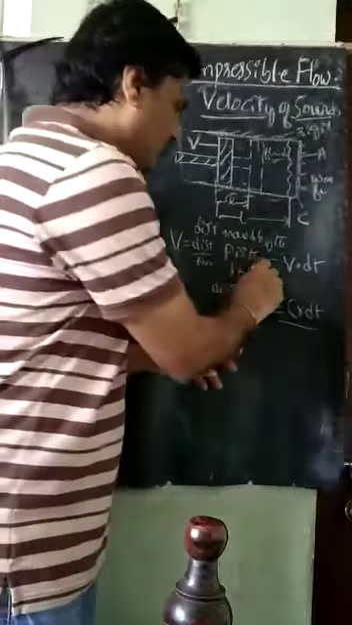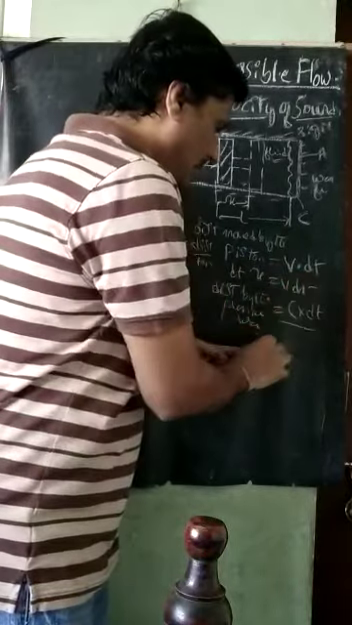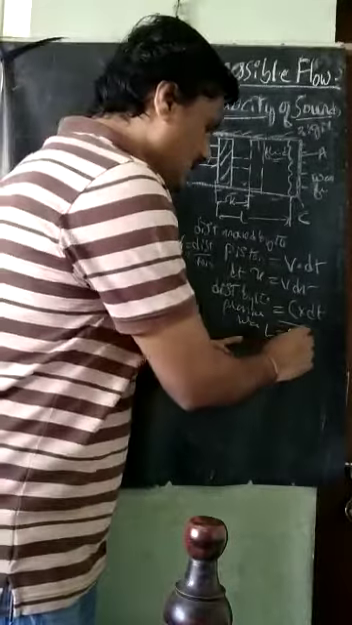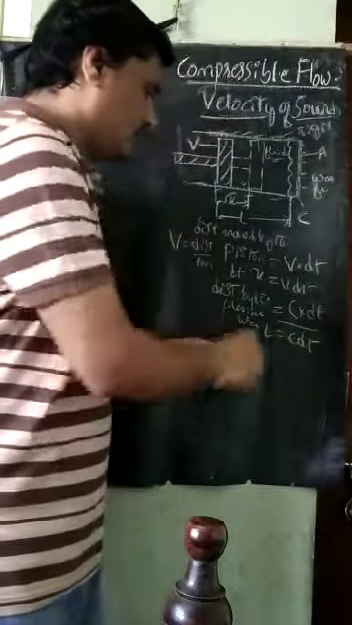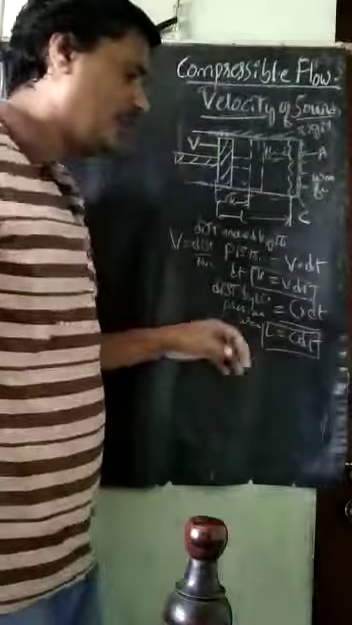Distance moved by the piston is x. So x is equal to v into dt, and distance moved by the pressure wave is L. L is equal to c into dt. These are the two equations we are getting here.